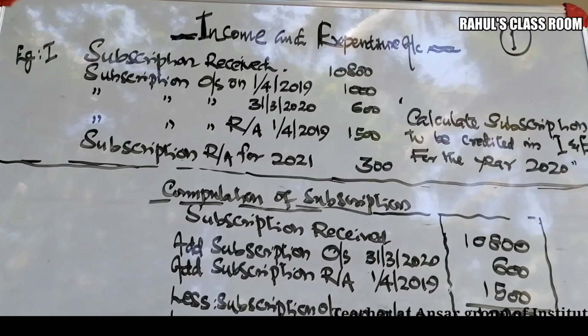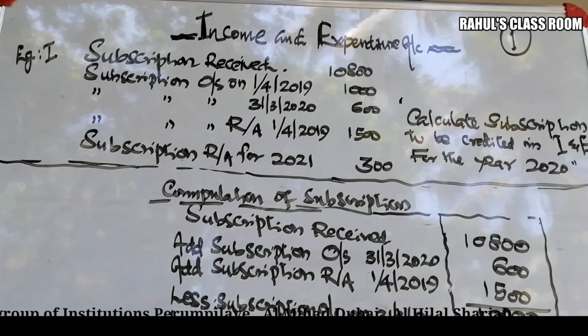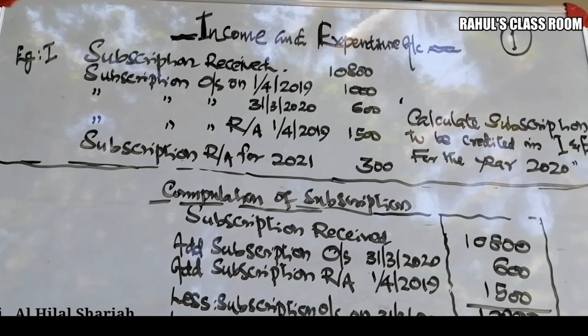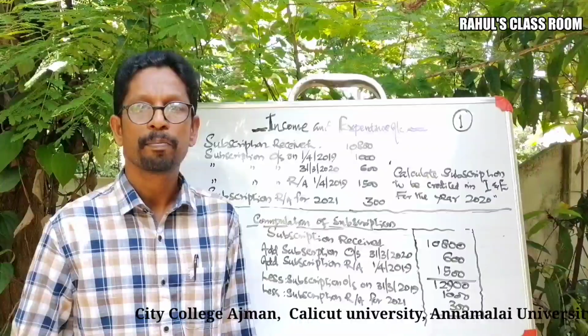Subscription received in advance on 1/4/2019, 1,500. And one more information, subscription received for 2021, rupees 300. These are the details given in the question. The question is to calculate the amount of subscription to be credited in income and expenditure account for the year ending 2020.